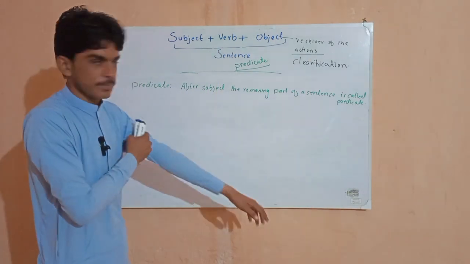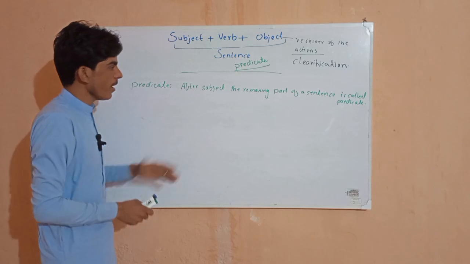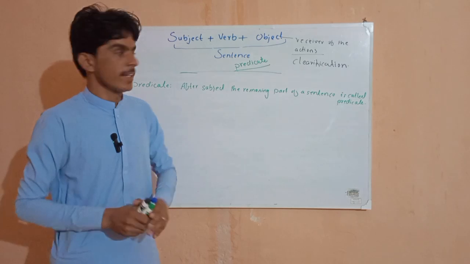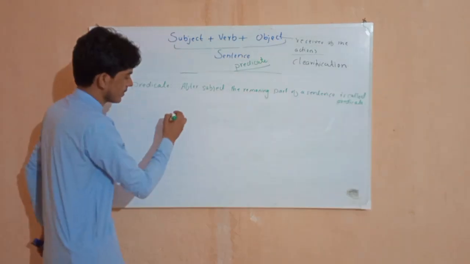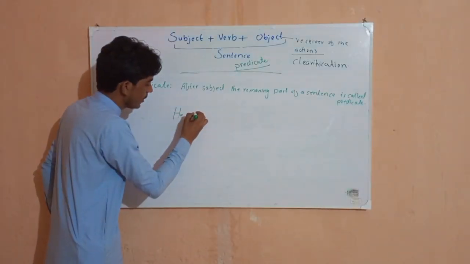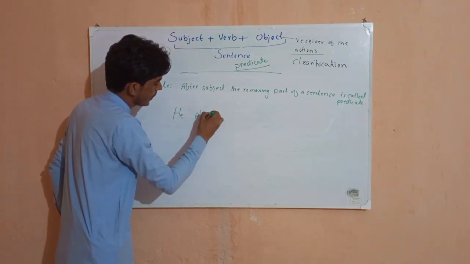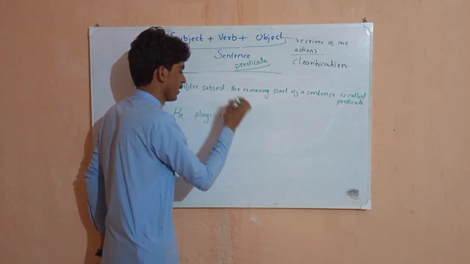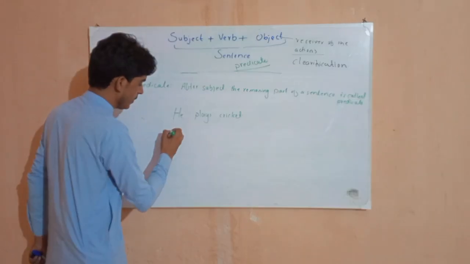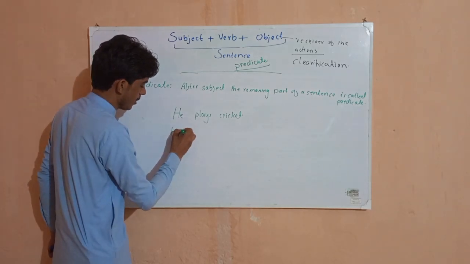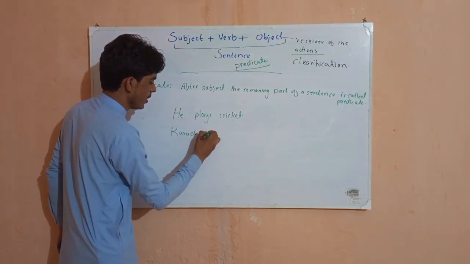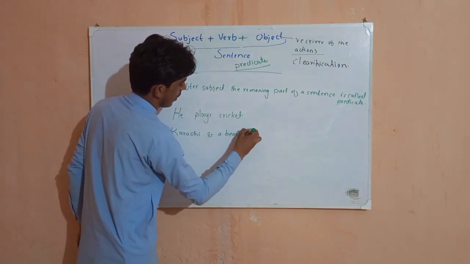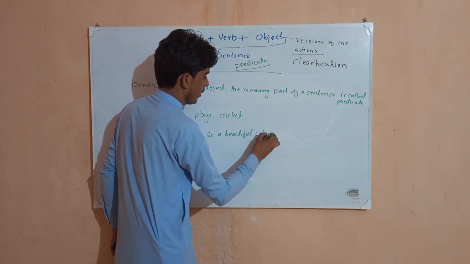And predicate means simply that after the subject, the remaining part of a sentence is called the predicate. Leave your subject. Understand this example: he plays cricket. Karachi is a beautiful city.